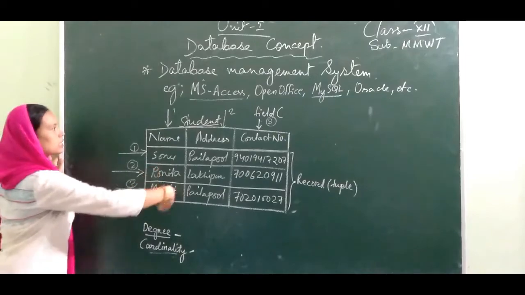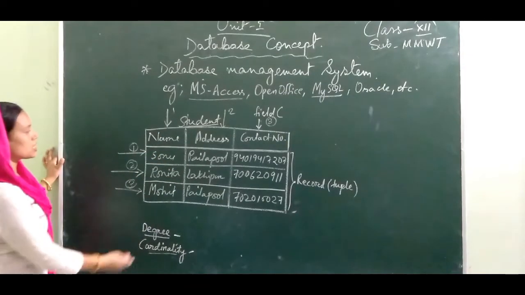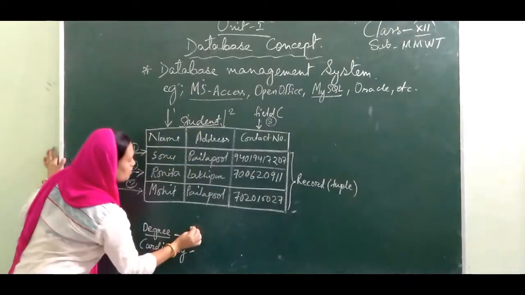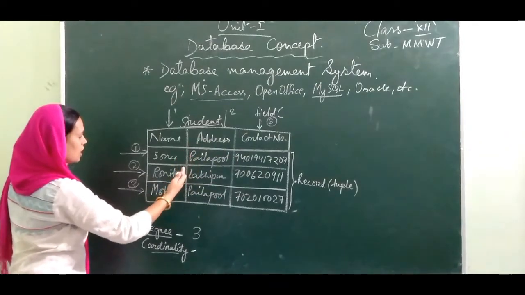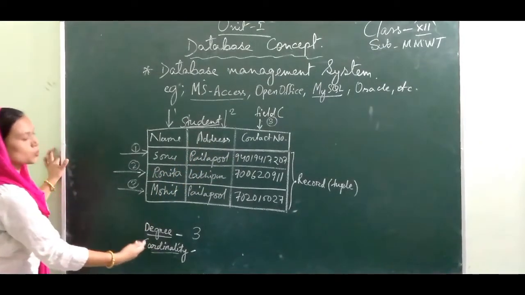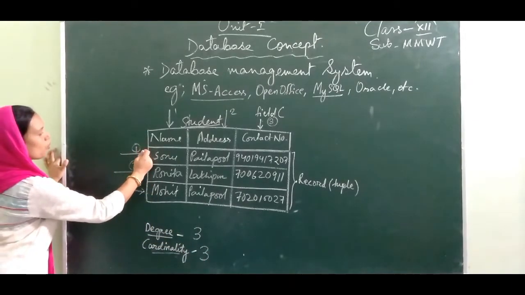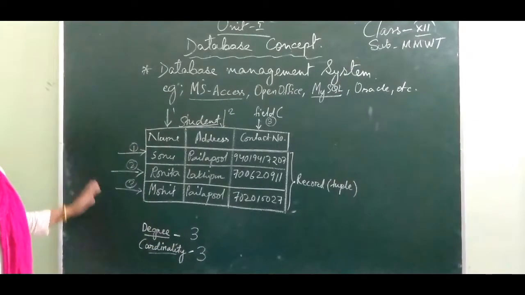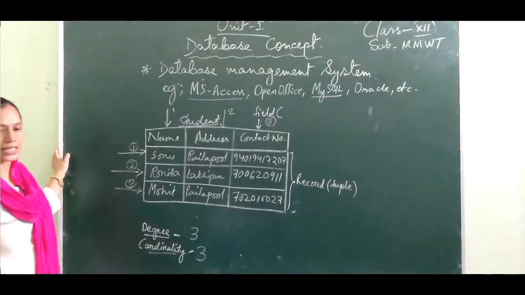So in this table, if you want to find out the degree and cardinality, the degree will be 3 because we have 3 columns in this table. And the cardinality is also 3 because we have 3 rows, that is row 1, 2, 3. So in this manner we are going to learn about the database with the help of a table.